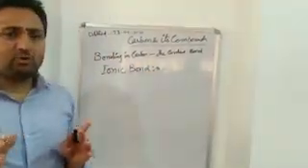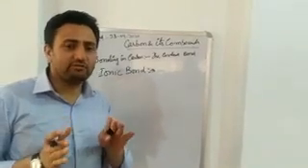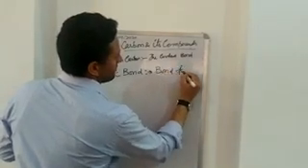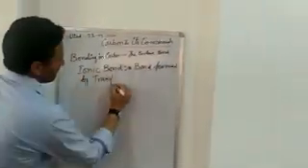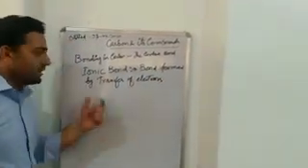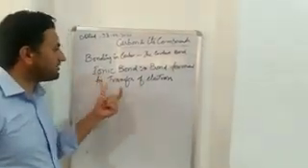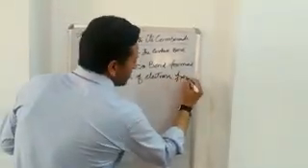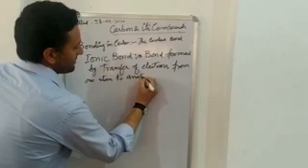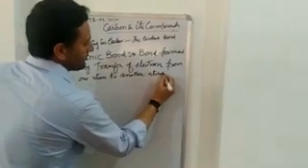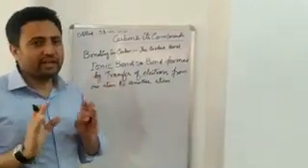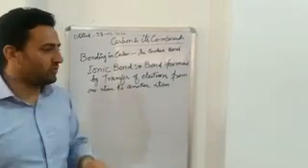Ionic bond is a chemical bond which is formed by the transfer of electrons from one atom to another atom, which means one atom loses the electron and another atom gains the electron.